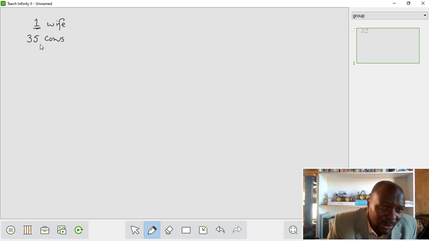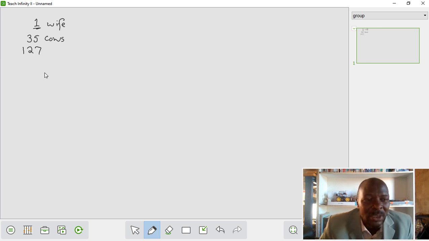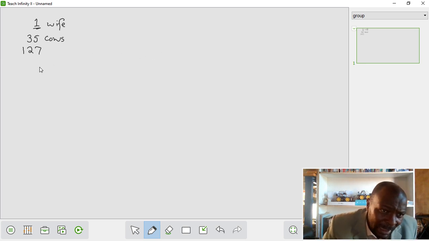Now if I were to take a big number and say that I would love to see my cows expand to probably 127. We've been told in primary school that these are units, these are tens, these are hundreds. But now let's look at what we mean when we say this has been based on sets of 10.